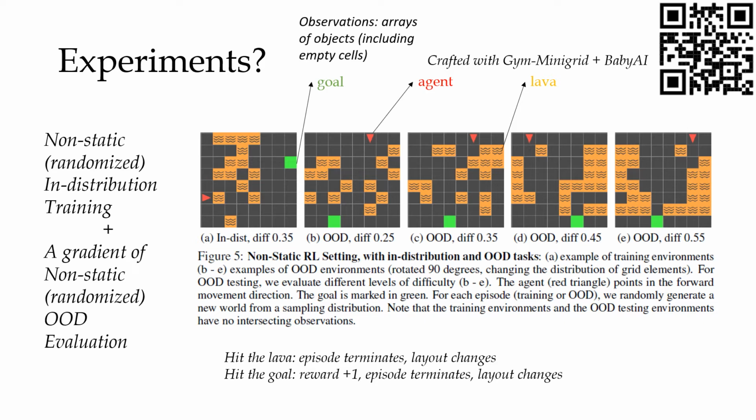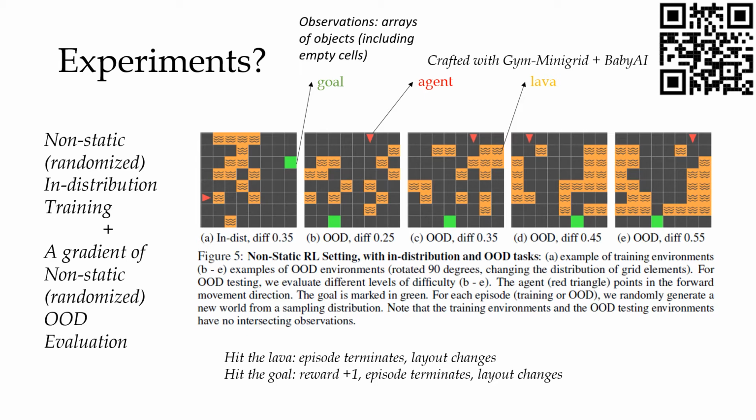Here we introduce our experimental setting. The environments are crafted with Gym Minigrid and BabyAI. They are essentially grid worlds. An observation in these grid worlds is an array of vectors which are placed according to the cells of the grid world. Each vector is a description of the cell of the grid world: whether or not it's empty, which kind of object it may contain, which color it is, and which direction the object is facing. An encoder is learned on top of these observations to convert each cell vector one by one into an object embedding.